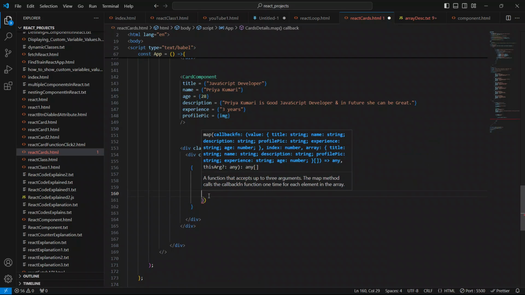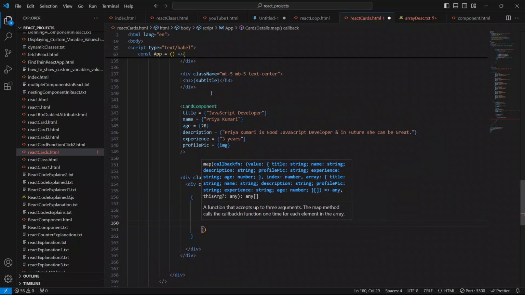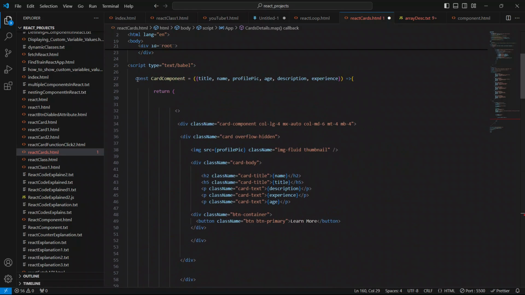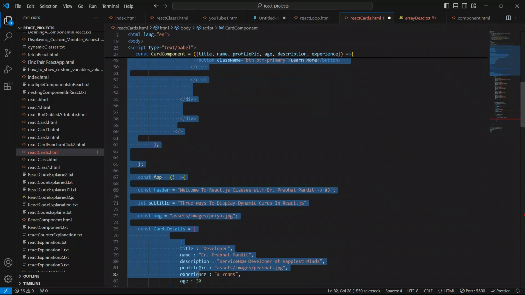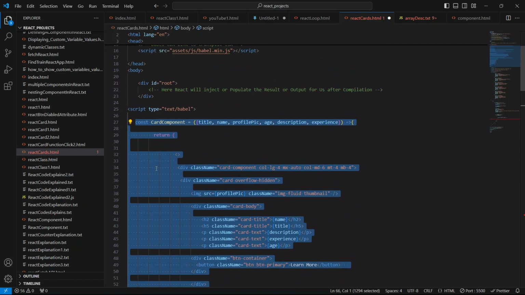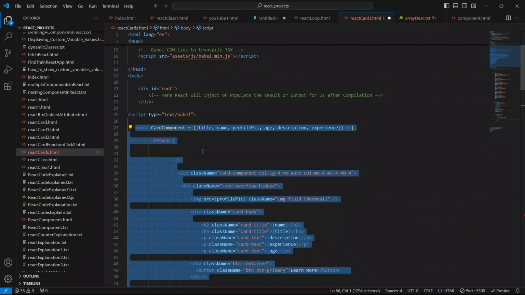Now we will use this card components, because we have defined the JSX. This approach is known as JSX, JavaScript and XML.